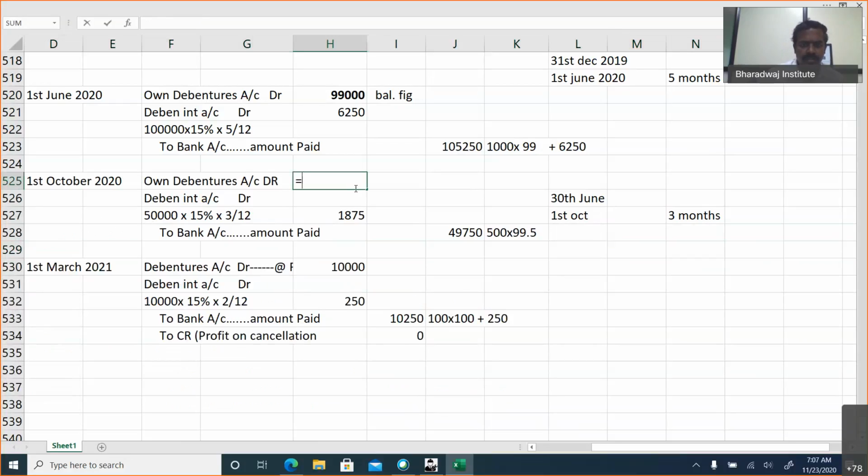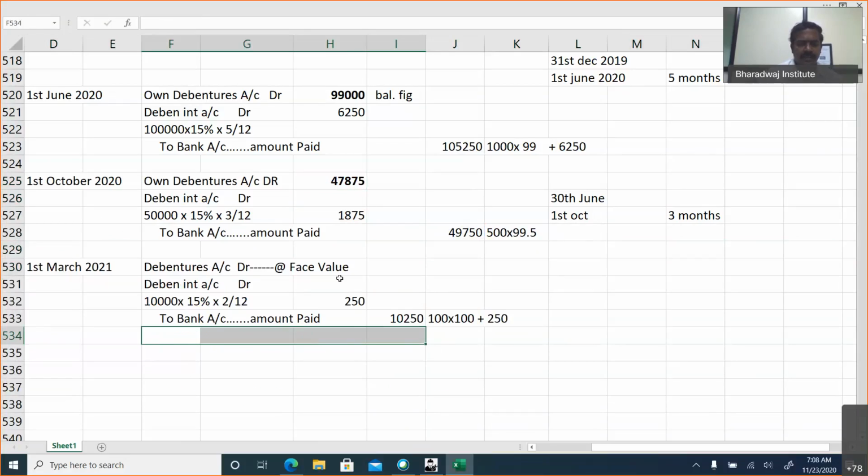So here, this much we paid, which includes interest of 1,875. So this is the own debentures account. Here also, this will be a balancing figure. This will always be a balancing figure. So the bank account amount paid is 10,250.